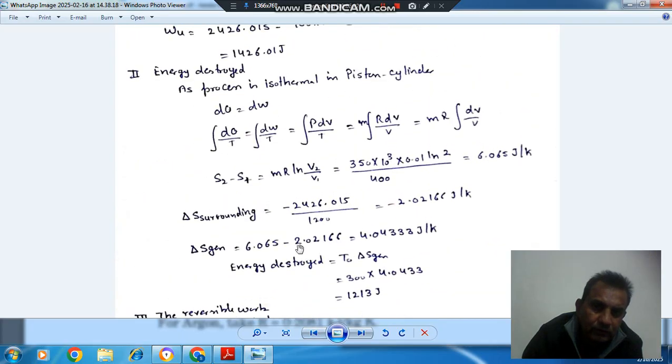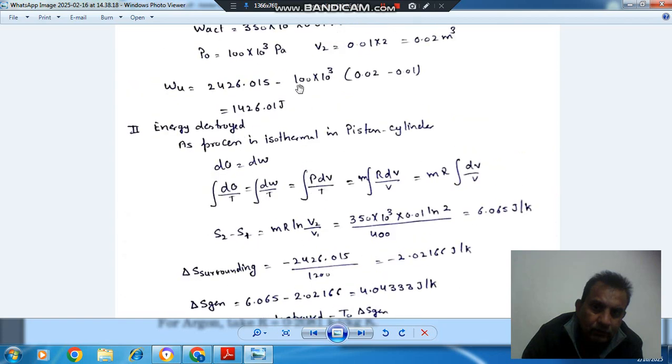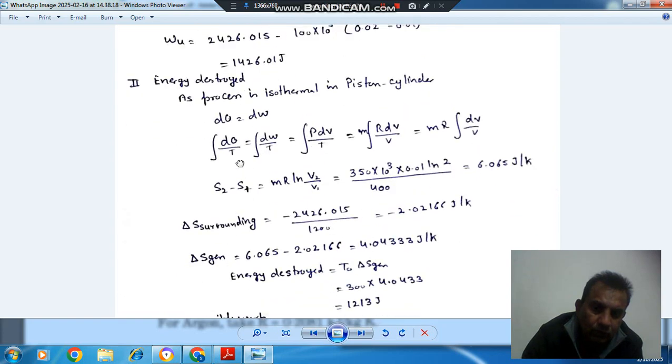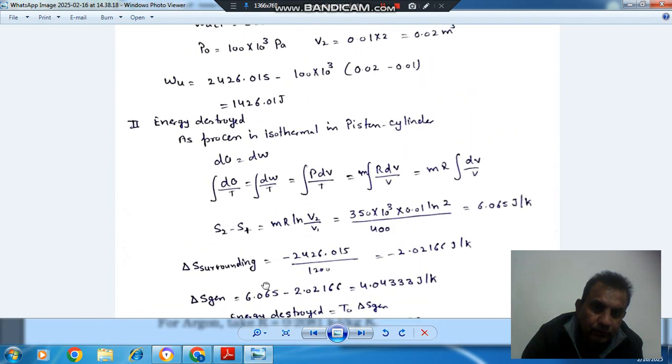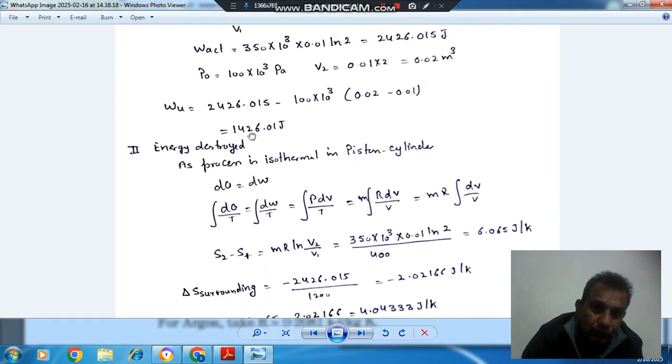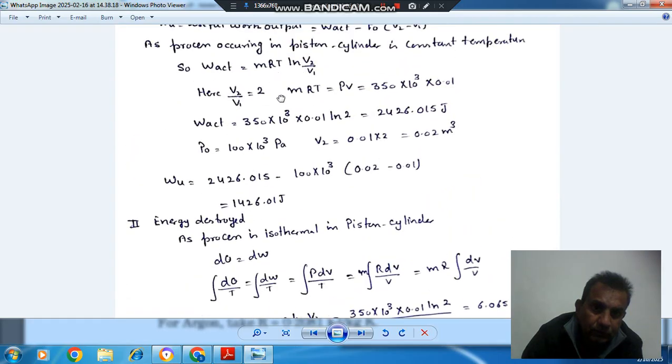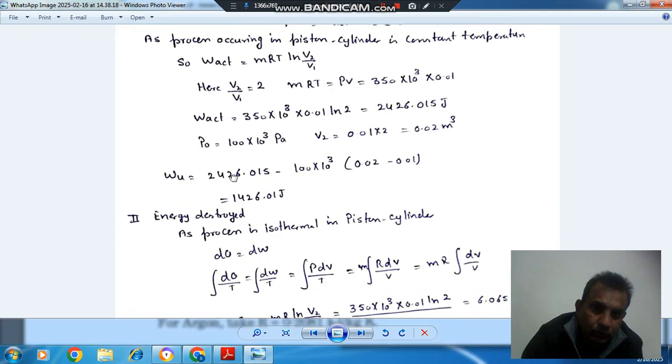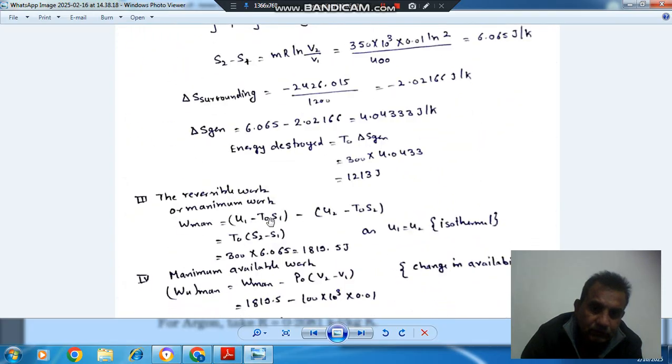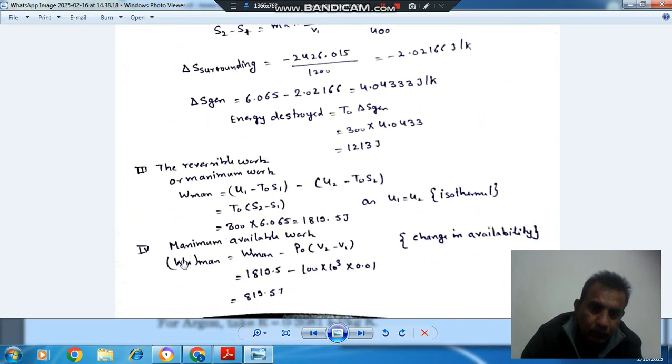We have used this here also. Same thing, so now we change W actual to W maximum to calculate the maximum available work, 819.57 joule.